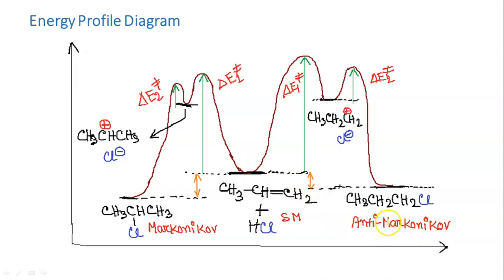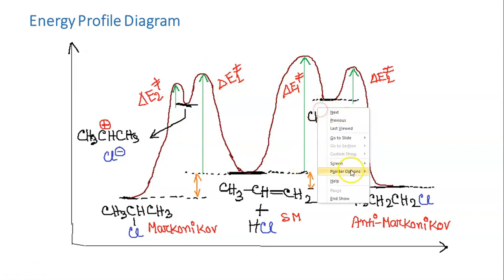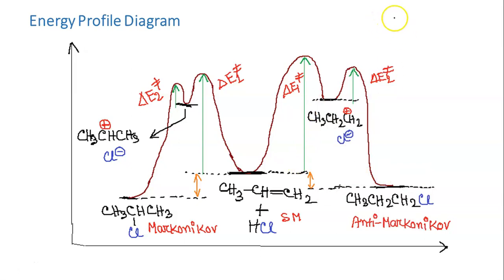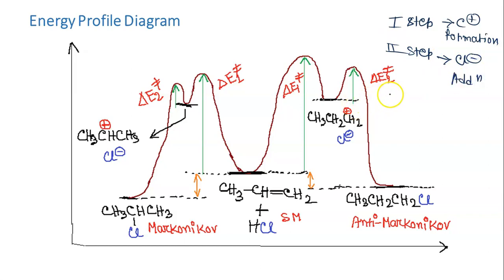So see, when it is anti-Markovnikov, the carbocation is 1 degree, and here the carbocation is 2 degree. When the carbocation is 1 degree, then the activation energy, that is del E1, if you compare the del E1 of these two, obviously this is high. The first step is basically carbocation formation, right? And the second step is Cl minus addition. So the carbocation formation is actually the rate determining step.